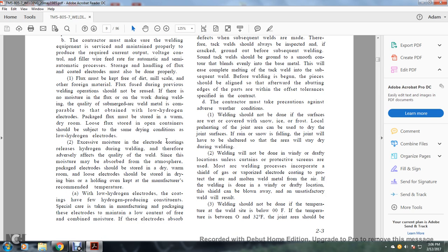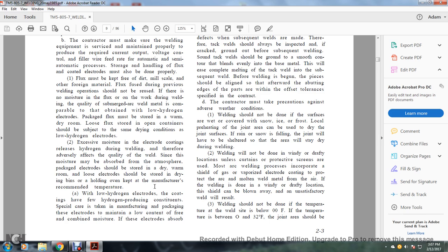Excessive moisture in electrode coatings, the release of the hydrogen during welding, has an adverse effect on the quality of the weld. Since this moisture is absorbed from the atmosphere after the electrode packaging is opened, it should be stored within a dry, warm room. Loose electrodes should be stored in dry bins, holding over the cap of the manufacturer's recommended temperature.